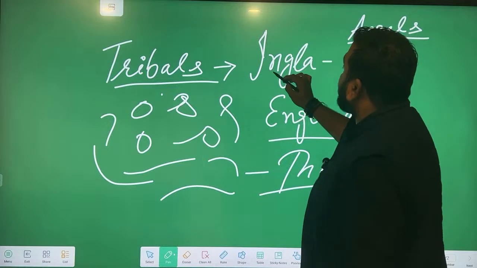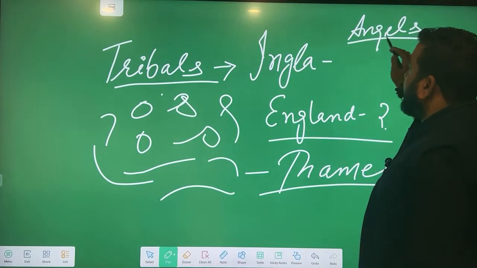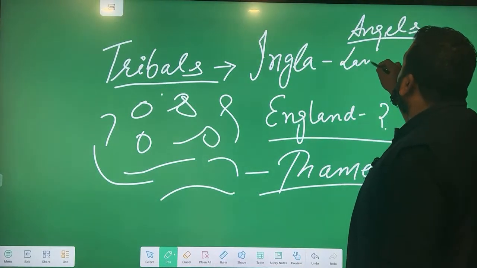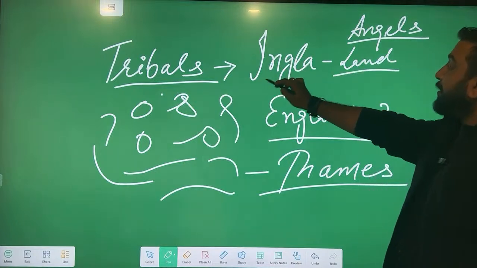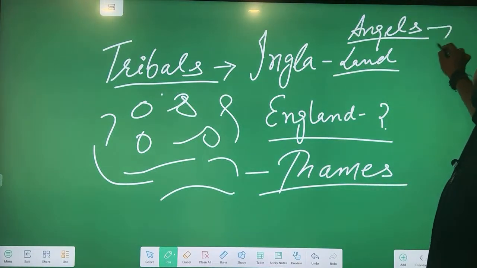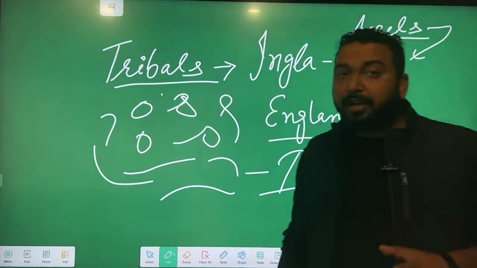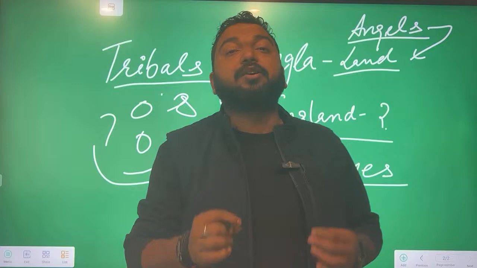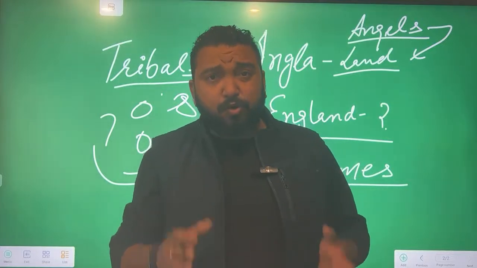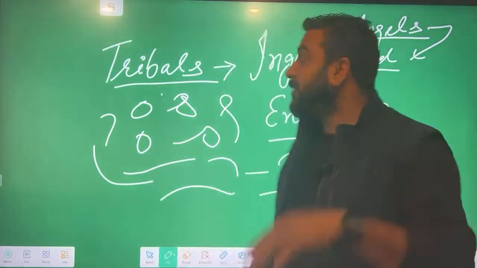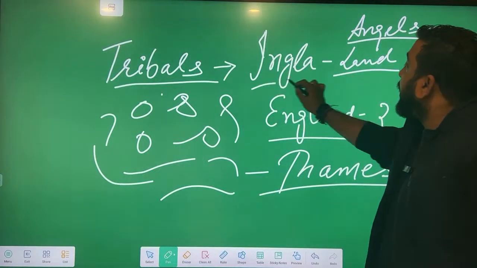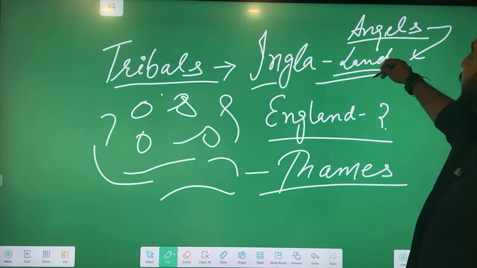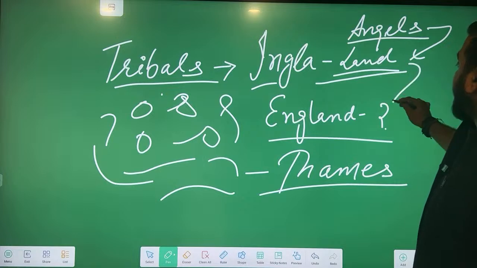So the Ingla tribe or the angels used to live in an area called Ingla land. The Ingla land, which had the people called angels. Indian writers, Indian publications, Indian writers writing in English, go for the word angels. They are also called Inglas. Ingla land. Inglas living in this area called land, Ingla land, it will become England.